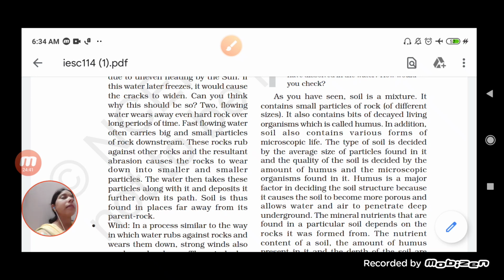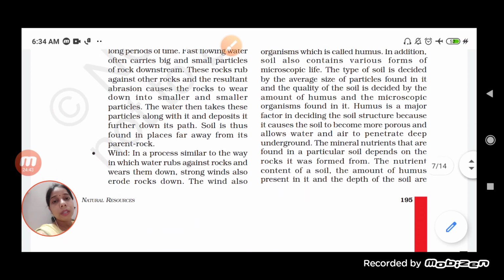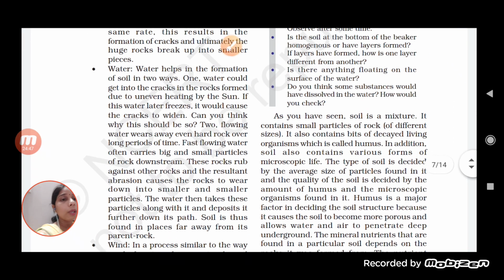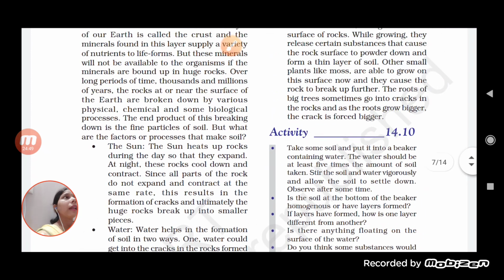The third one, students, is wind, and the wind is also similar. Like water, we have seen that the rock is carried to a certain distance from the parent rock, and there the collision occurs, and this collision between the two rocks makes the rock break into smaller and smaller pieces, and ultimately this is how the formation of the soil occurs.